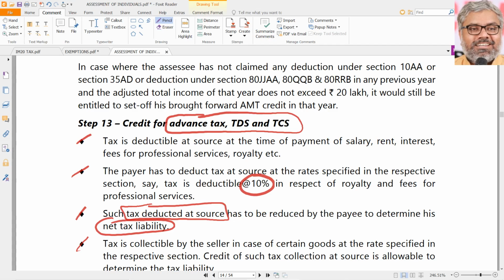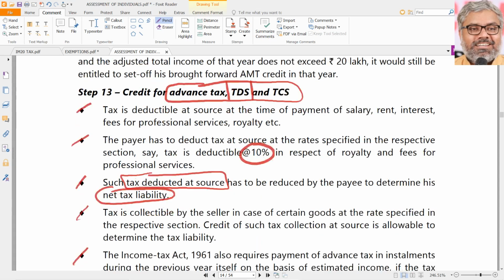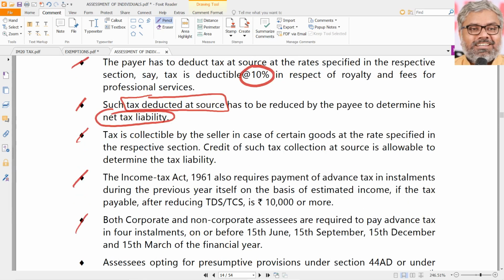So, income tax is assessed after the previous year is completed. Assessment is happening. But income tax is already paid by the assessee while the income was earned itself. Sometimes he himself will pay, that is called advance tax. Sometimes his payers will pay to the government on his behalf, that is called TDS or TCS.